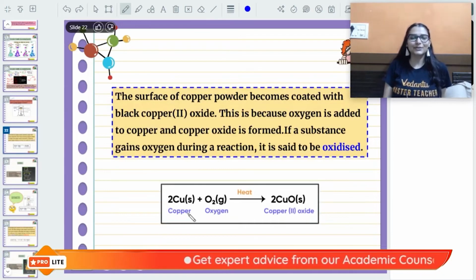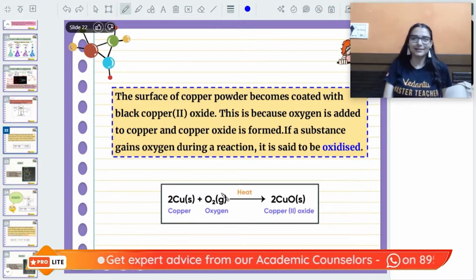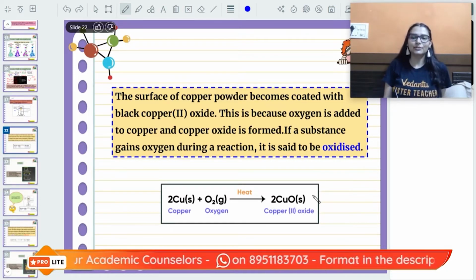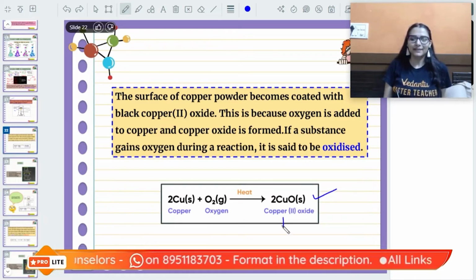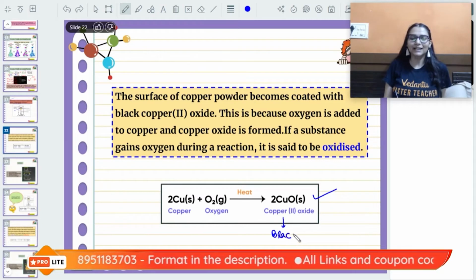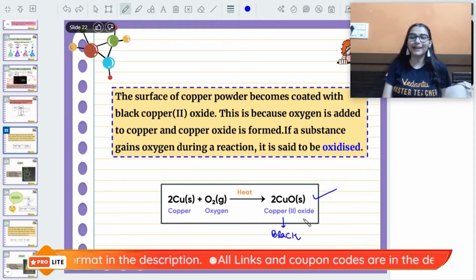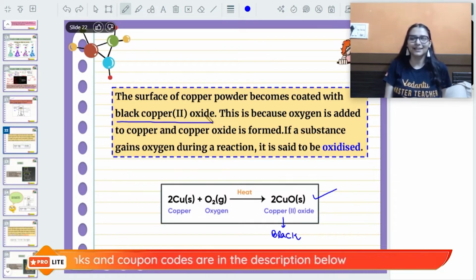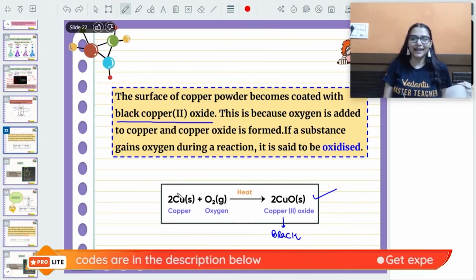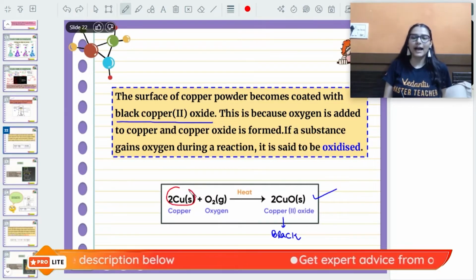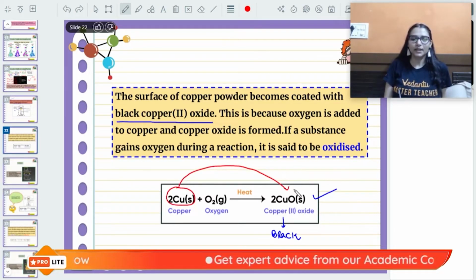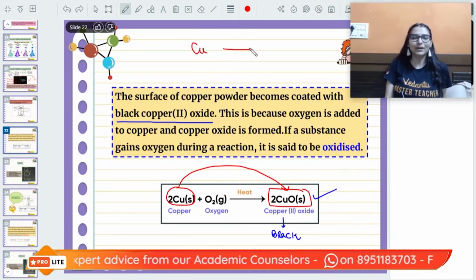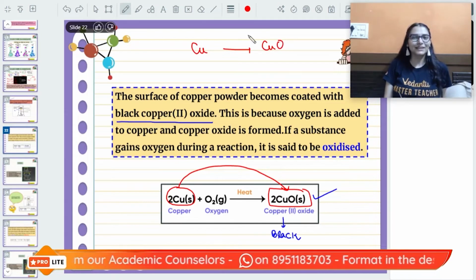So copper, you are heating it in the presence of air. Oxygen is going to react with copper and leads to the formation of copper oxide. This copper oxide is a black colored solid. So why does the color change? Because of formation of black copper oxide. If you see clearly here, copper has been converted to copper oxide. So what change do you see? Cu converted to CuO. Can you see clearly?